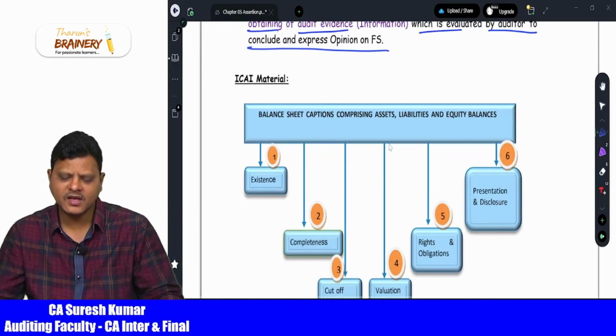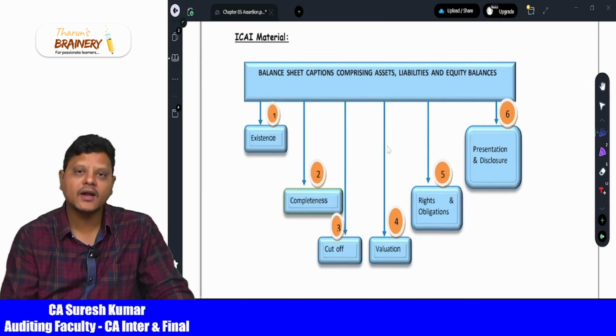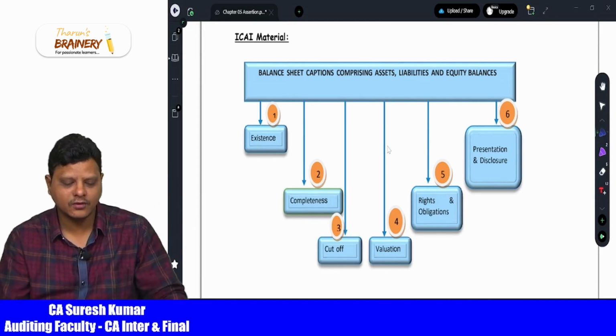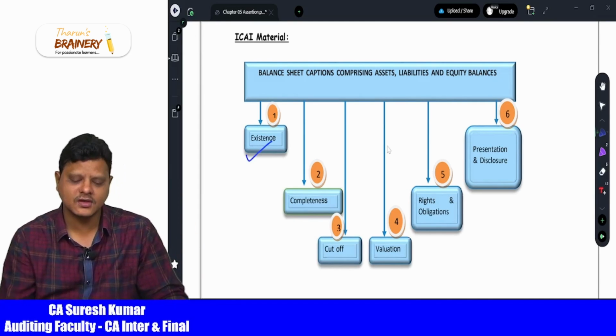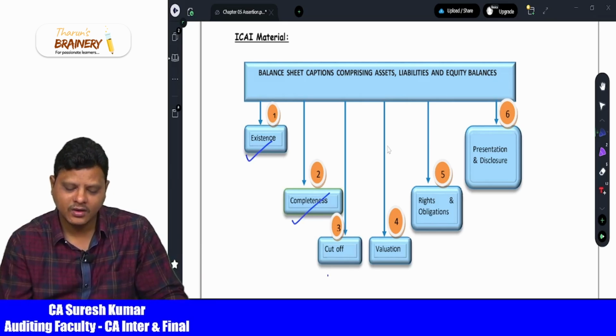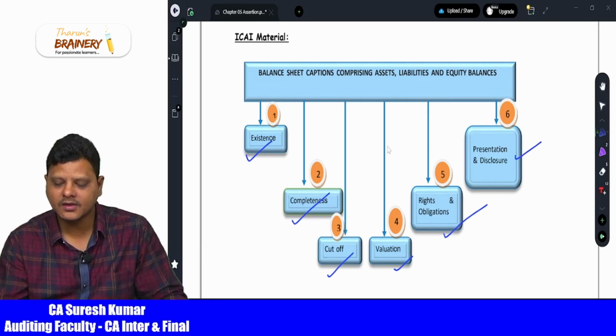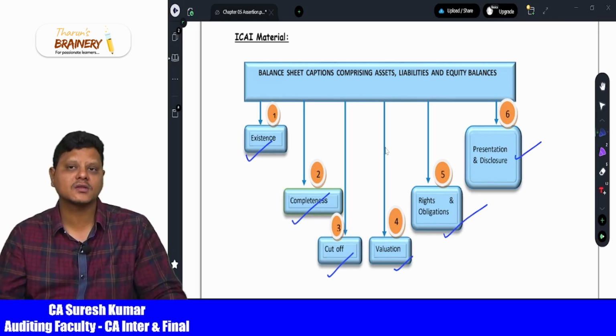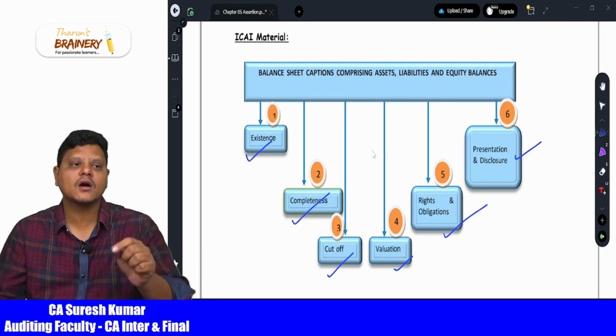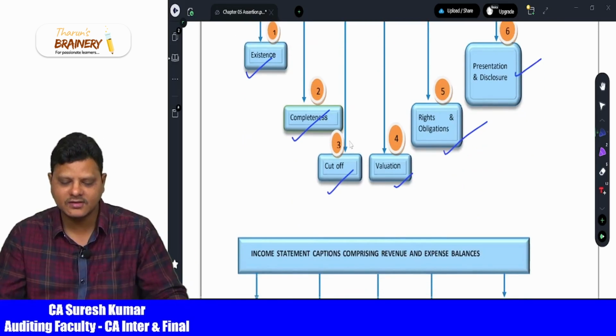Now in the study material, for the balance sheet, how many assertions did we say? 6 assertions. What are the 6 assertions? Existence assertion, completeness assertion, cut-off assertion, valuation assertion, rights and obligations assertion, presentation and disclosure assertion. Very, very important for examination. And one question is given in the RTP also for examination. Please practice that question as well.